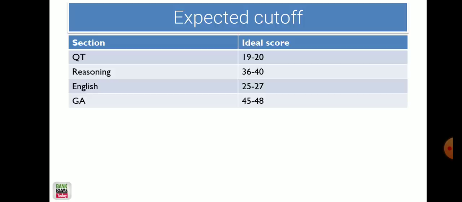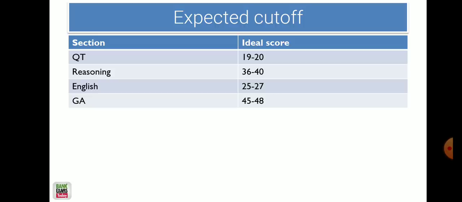English language was very, very easy, at par with the IBPS Clerk level exams. There were two reading comprehensions. The first one was very easy, and the difficulty level of the second passage was moderate, I would say.